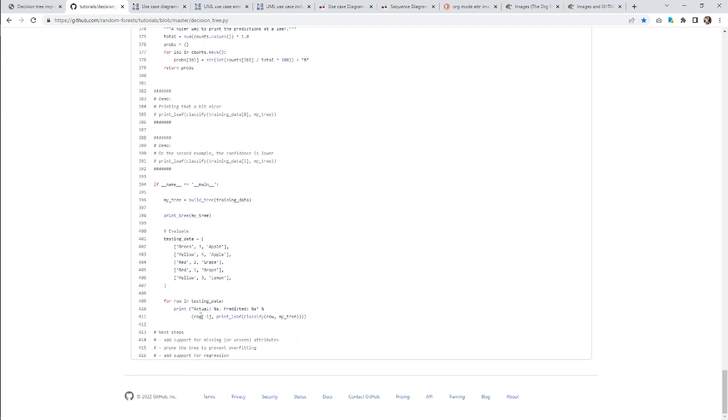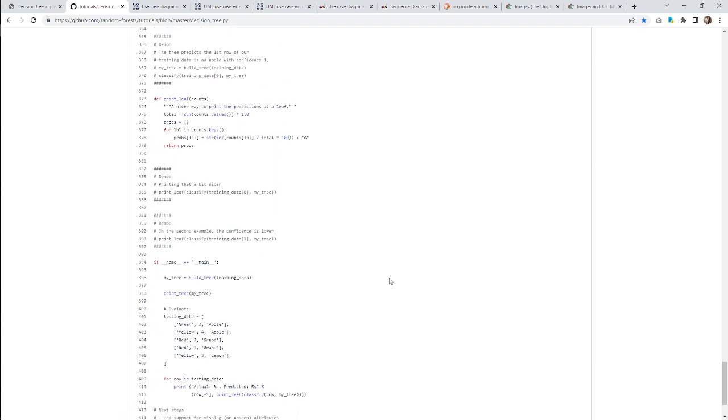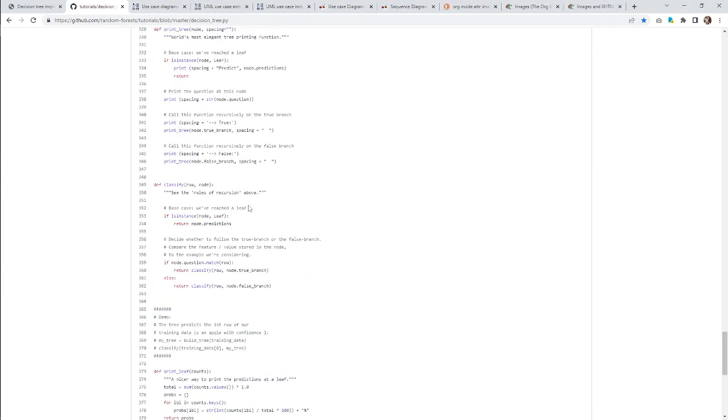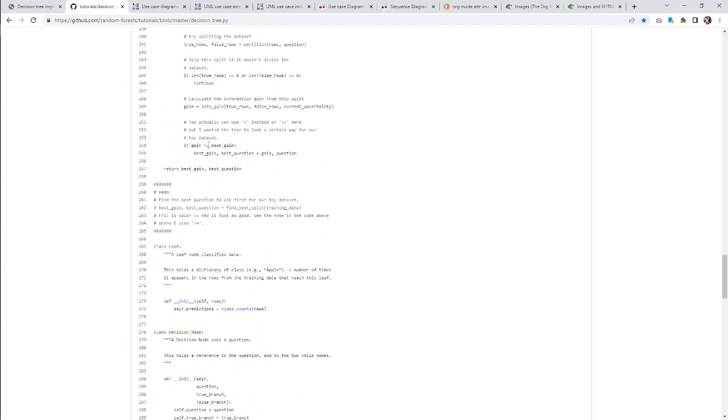So what we're doing here is for row in testing data, take row -1, that'd be like Apple. Okay, first we're building a tree from the training data. That is a key thing. So we have these things, build tree. But yeah, what we can do now is start taking all the functionality.